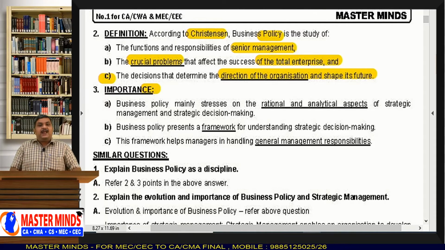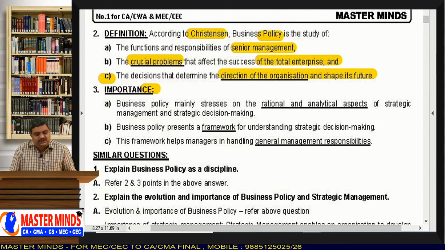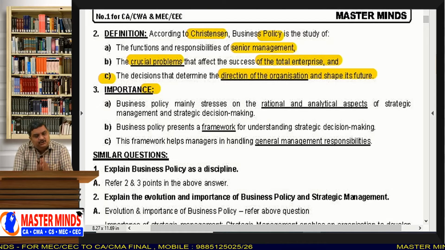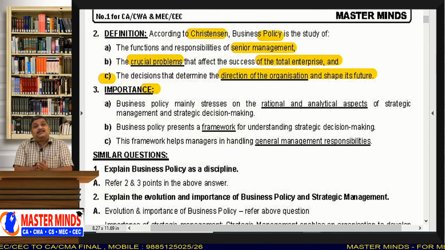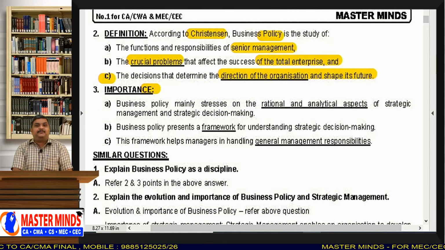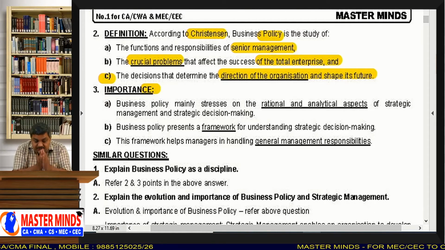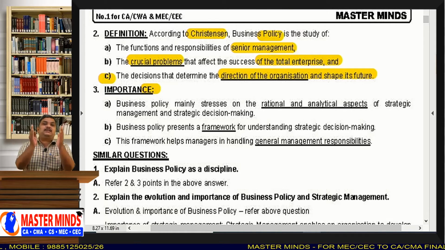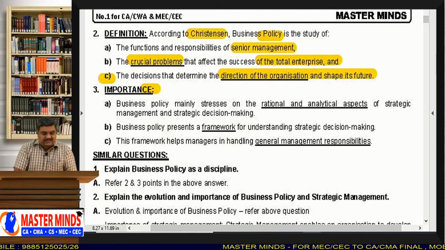That means each and every business organization should have a business policy. And what should that business policy contain? The decisions that tell the direction of the business, the attitude of the management, and how they run the business. These are the things a business policy statement should consist of.